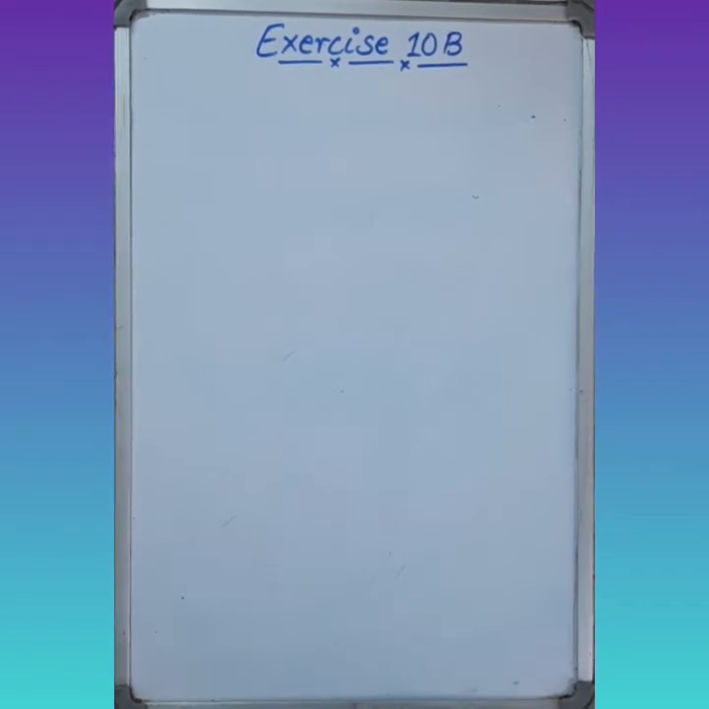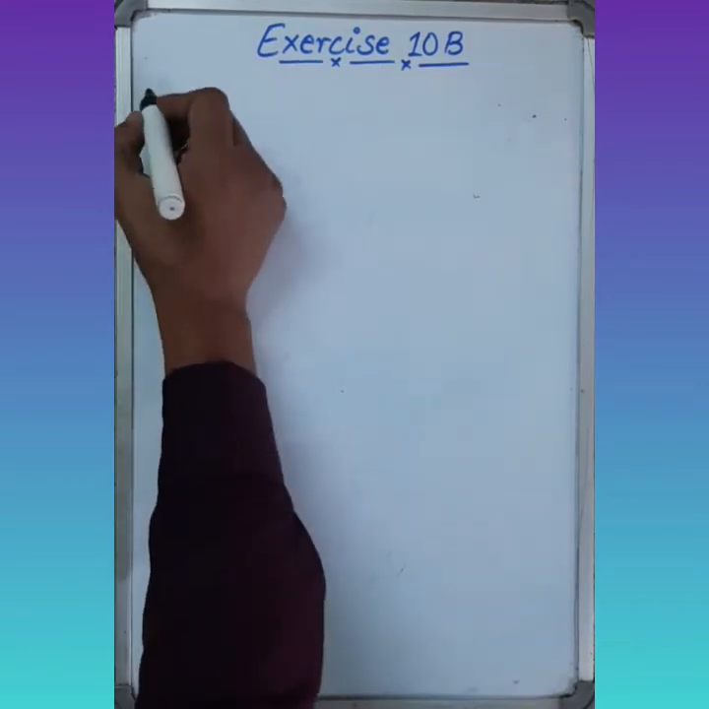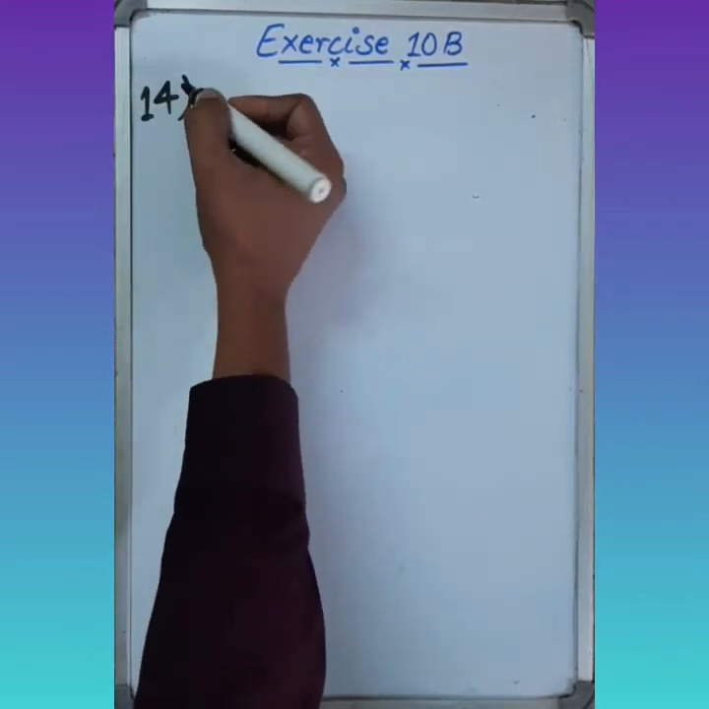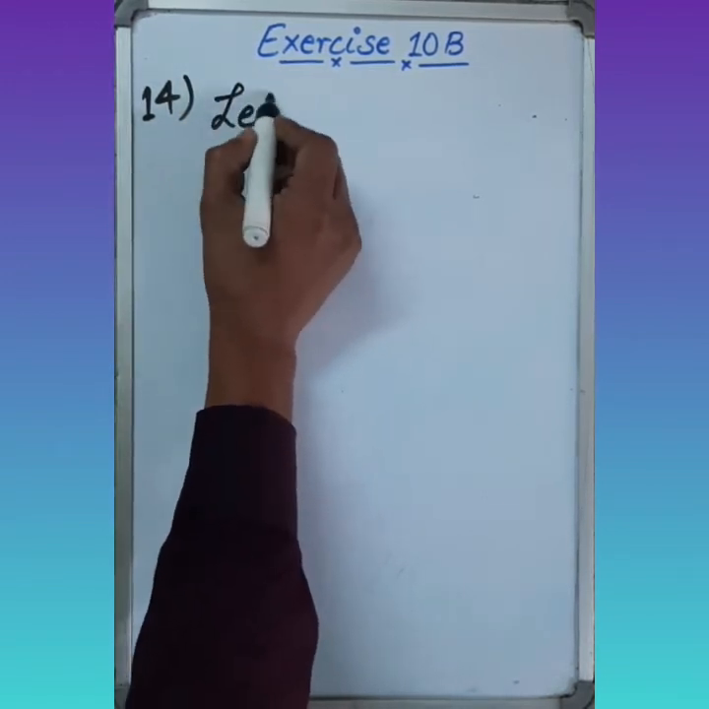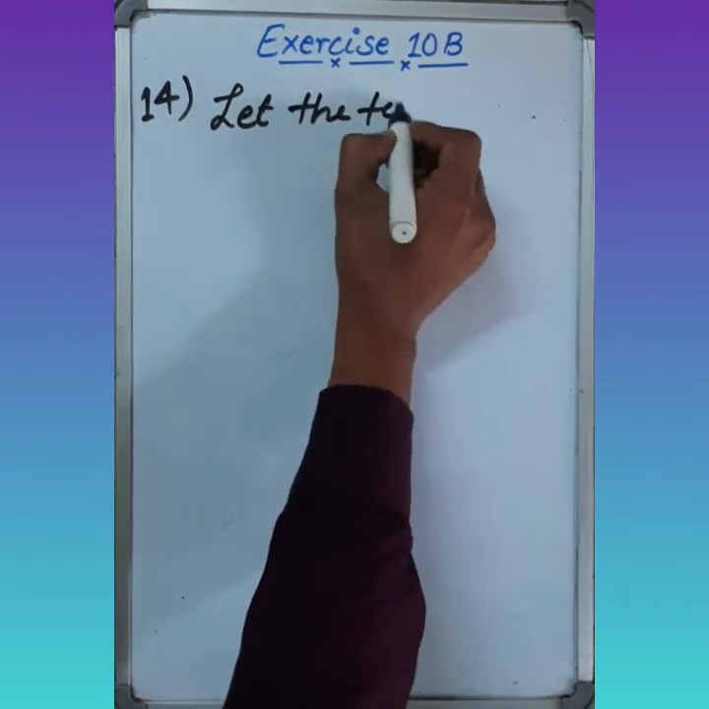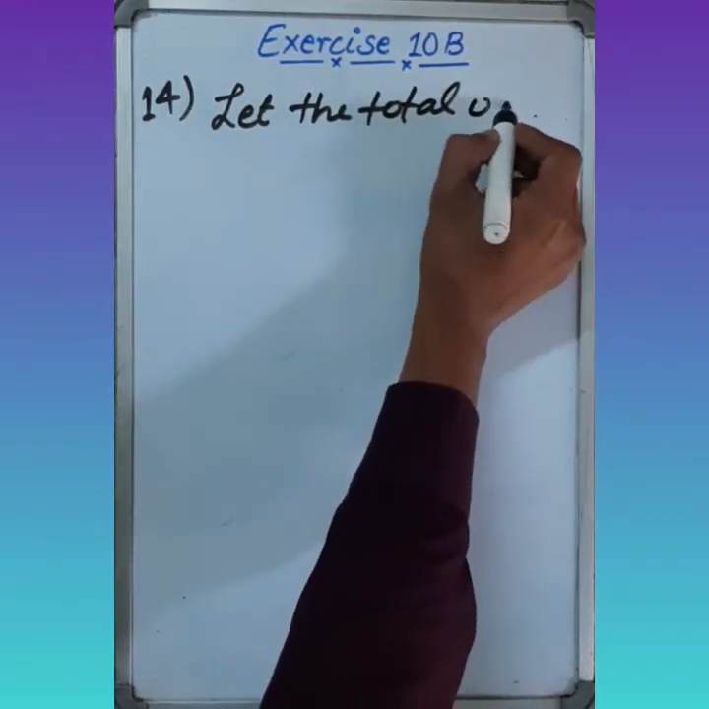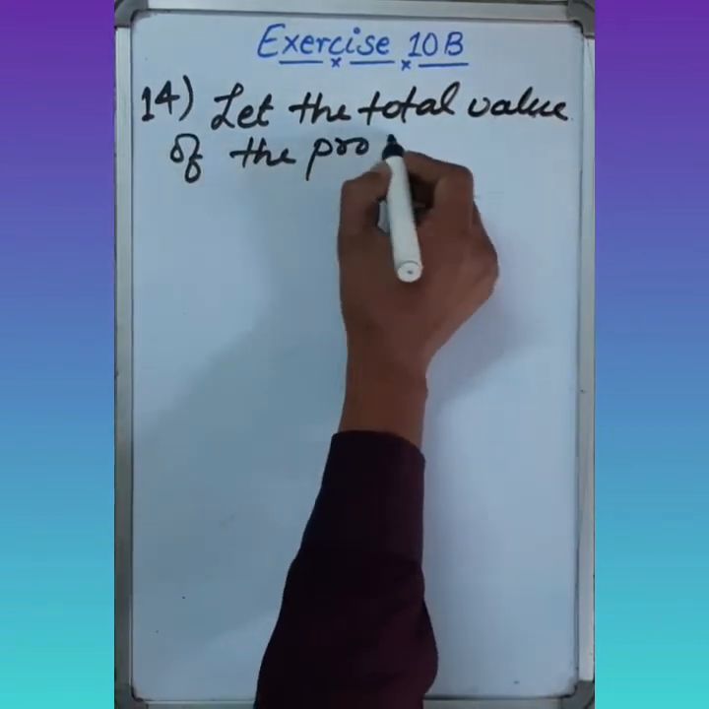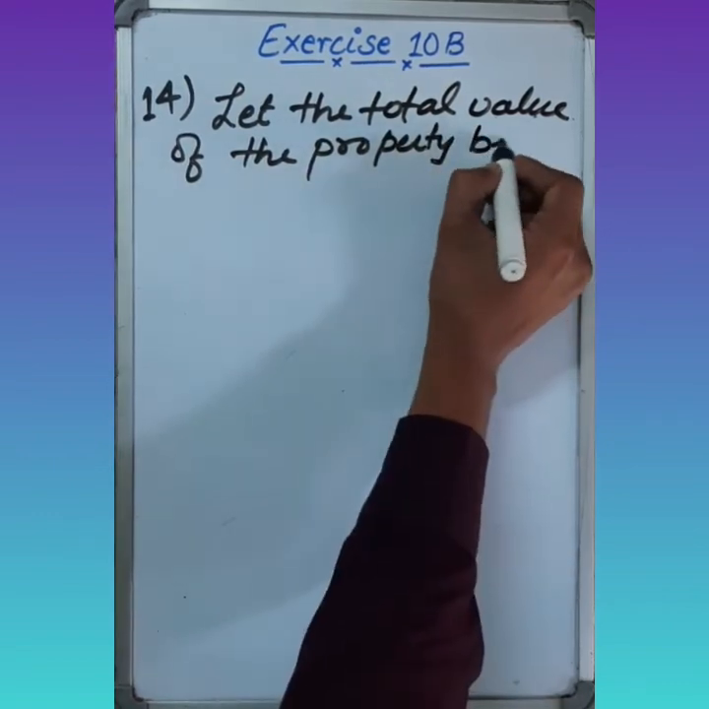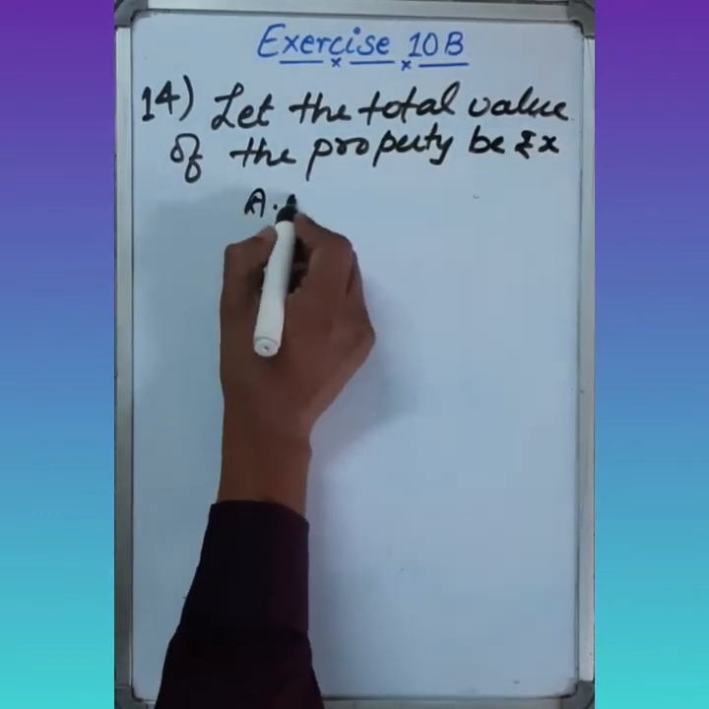So we have to find the value on which, after taking 3%, the amount becomes equivalent to 42,660. So this question is just like question number 13. It is exactly like 13. Let's do it. Just look at question number 14 here. First of all, I am going to assume the total value of the property. Let the total value of the property be rupees X.